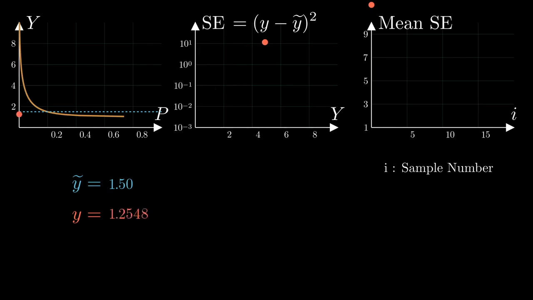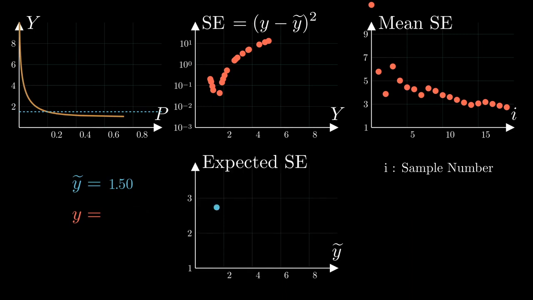We pick a y tilde as a potential point that we can submit as our forecast. For each y tilde, we sampled from the distribution different points y, which represent a plausible true value. Add to the second plot the error between y and y tilde, and update in the third plot the average error for the points sampled so far. Once that averaged error does not change with further sampling, we pause sampling and add the final averaged value to our last plot.